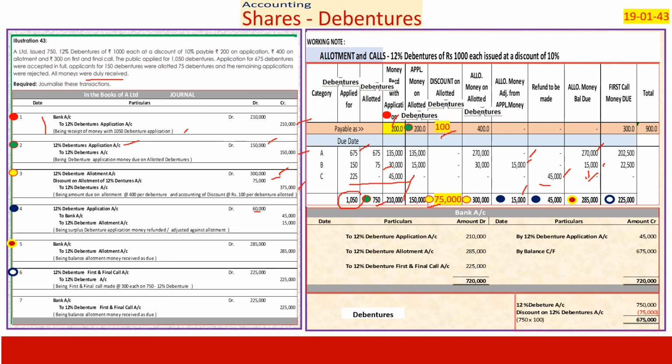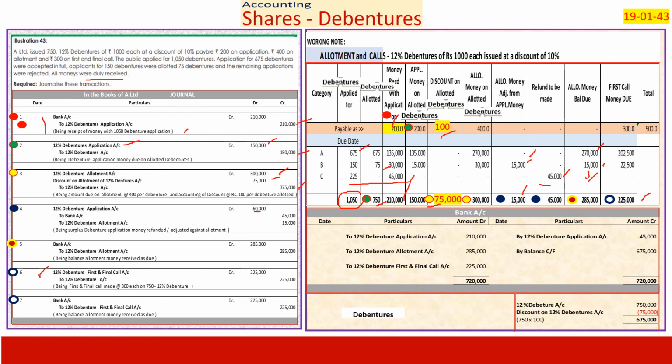In case of calls, we make a call of 2,25,000. We receive money of 2,25,000. Therefore, there are two entries. When I make the call, debenture first and final call to debenture account 2,25,000. And when I receive the money, bank account to 12% debenture first and final call account 2,25,000.